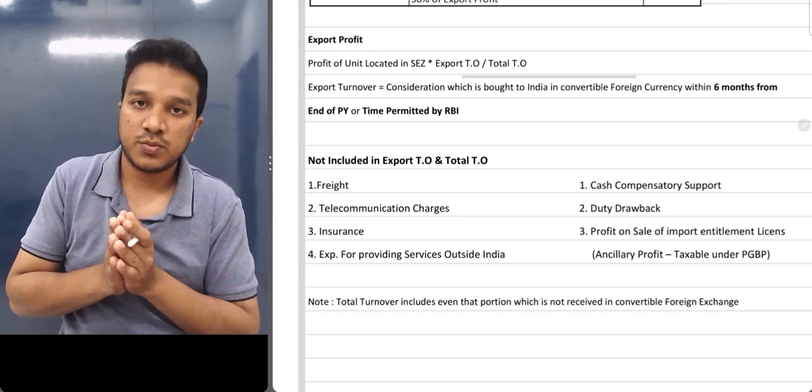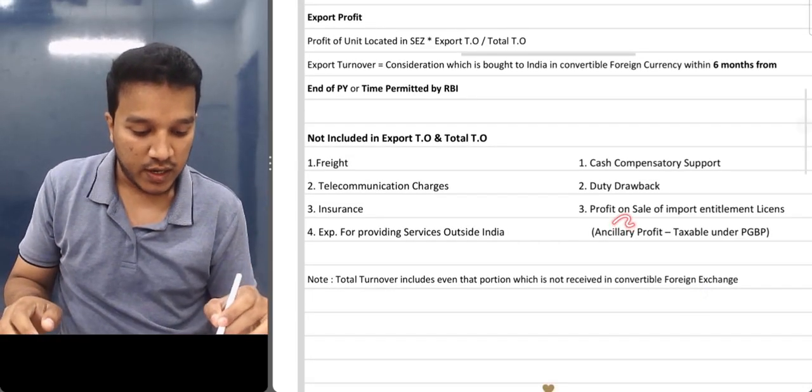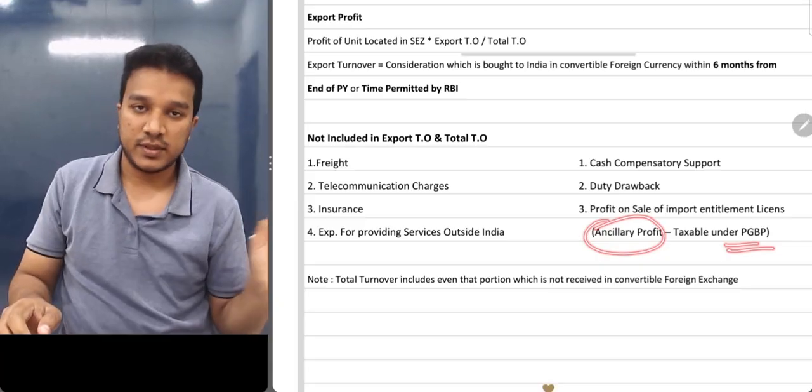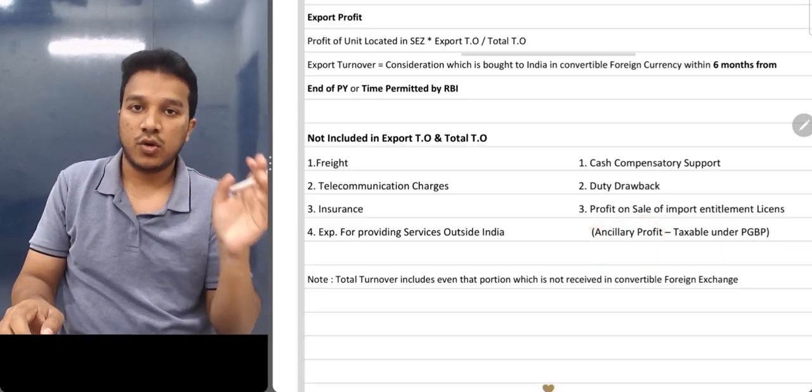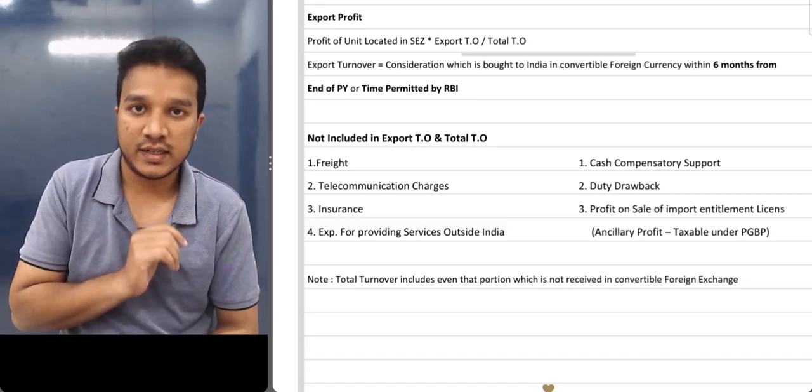If you look from the logic's point of view, it is very easy to remember. So these are called ancillary profits and taxable under PGBP. Okay, but you will not include them in your 10AA section for calculating deduction.